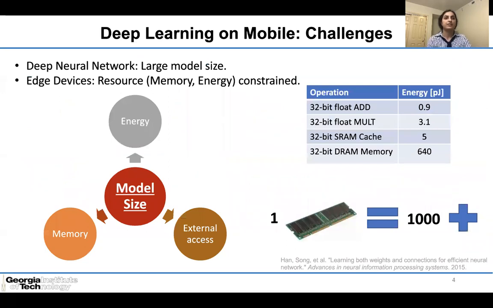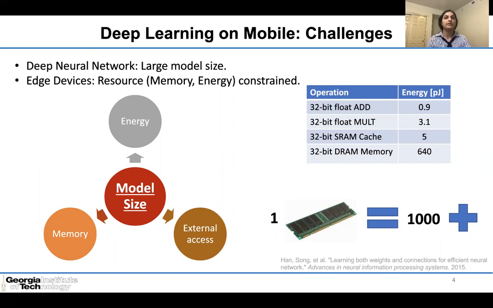But what are the challenges that we face? While DNNs are powerful and provide high accuracy for complex tasks, they cannot be easily deployed on embedded mobile applications due to two major problems. First, because the models are large and often over-parameterized, they must be stored in an external DRAM. The second issue is that accessing model parameters from an external DRAM consumes a large amount of energy.